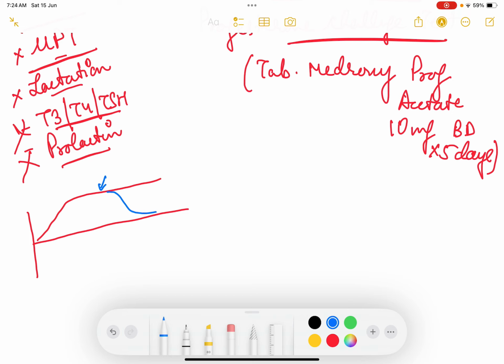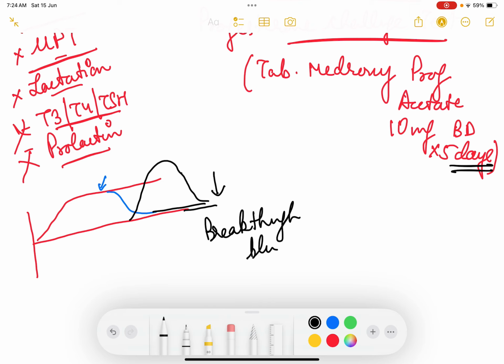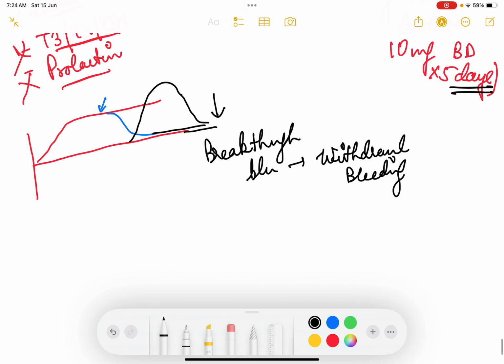So it will reduce the estrogen level by itself, and the progesterone concentration in blood will rise, because you are giving progesterone. So after 5 days when you withdraw the progesterone, the progesterone level will also fall and your estrogen is already low, so this will lead to breakthrough bleeding. So patient will have menstruation. Okay, breakthrough bleeding, which is also called withdrawal bleeding. This is called withdrawal bleeding, because you have externally administered progesterone. So this is progesterone challenge test.